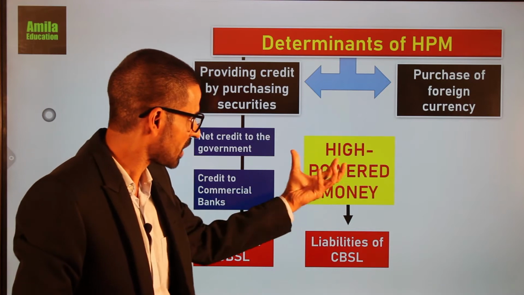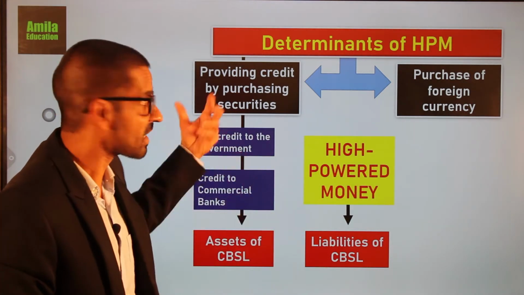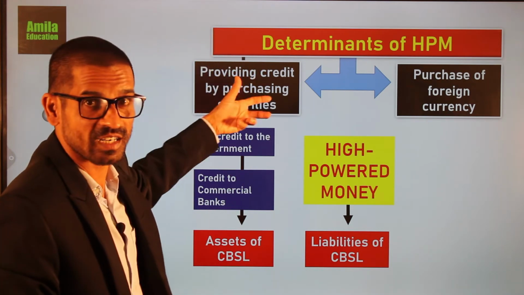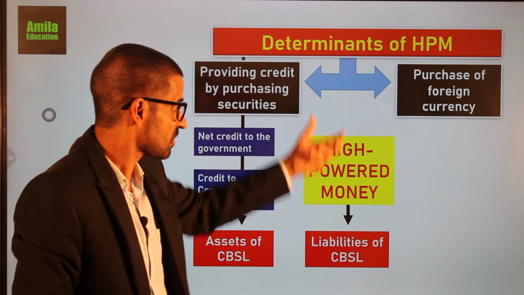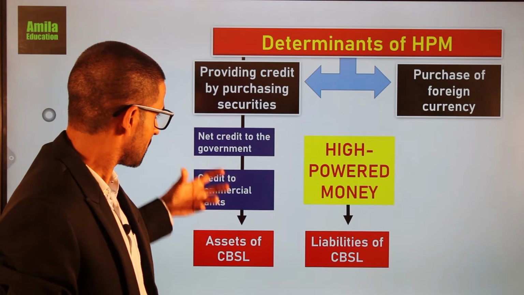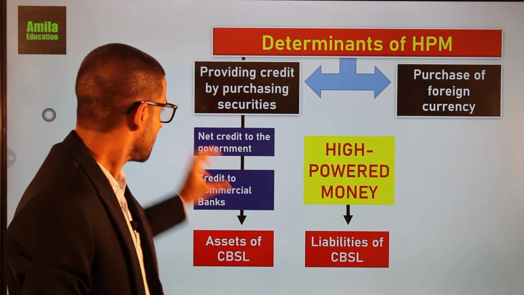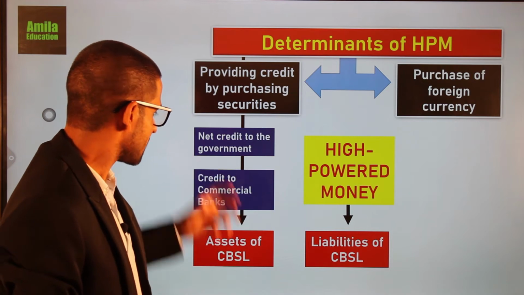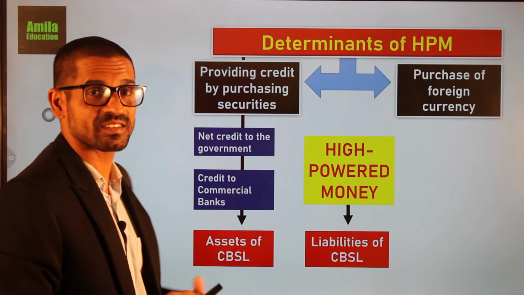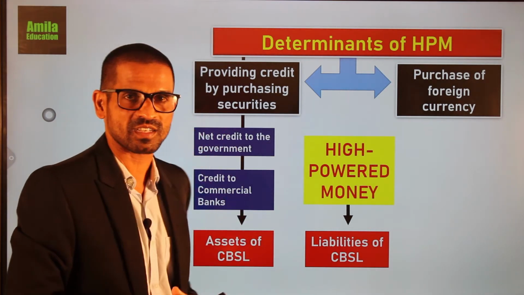Because this amount of high-powered money is determined by the amount of loans granted by the central bank. The higher the amount of loans granted by the central bank, the higher the stock of high-powered money. So these two are determinants of high-powered money. What are they? Net credit to the government and credit to commercial banks. These are known as the net domestic assets of the central bank.